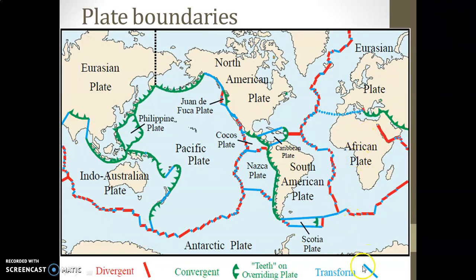Transform plate boundaries are indicated with blue color, and they mean that plates slide past one another. When two plates slide past each other, they never disturb each other, so without destruction and construction, the plates pass each other. So blue color indicates a transform plate boundary.